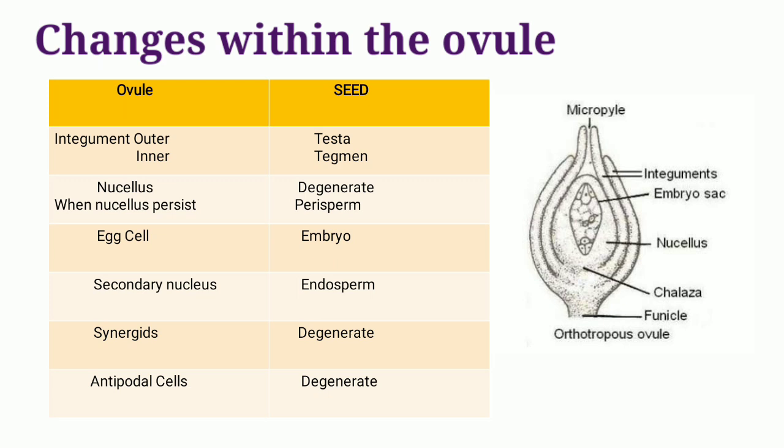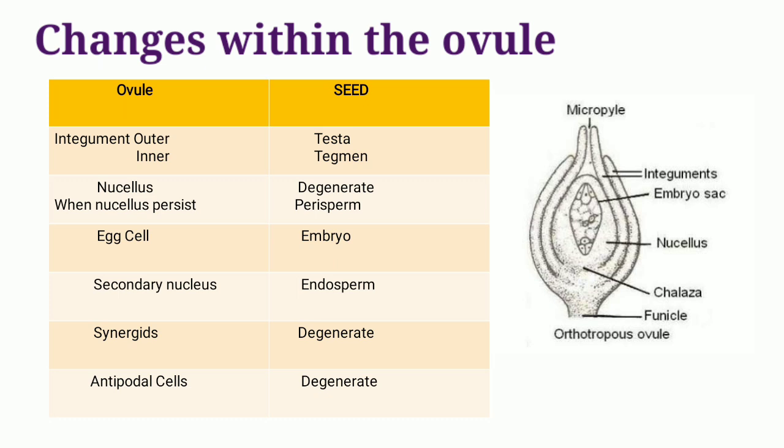Now let's come to the important parts from the embryo sac. Generally, after fertilization, the egg cell develops into the zygote, and from the zygote it develops into the structure called the embryo. The secondary nucleus from the embryo sac develops into endosperm after the fusion with the haploid male gamete, which becomes a triploid endosperm. Synergids and the antipodal cells degenerate after the act of fertilization.